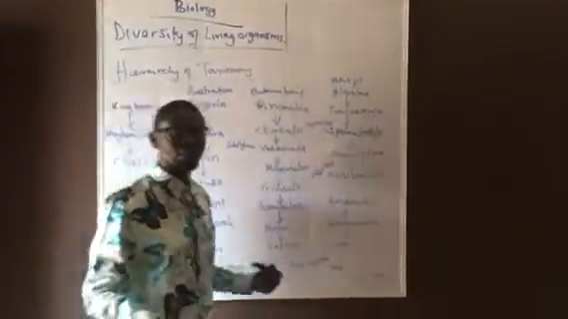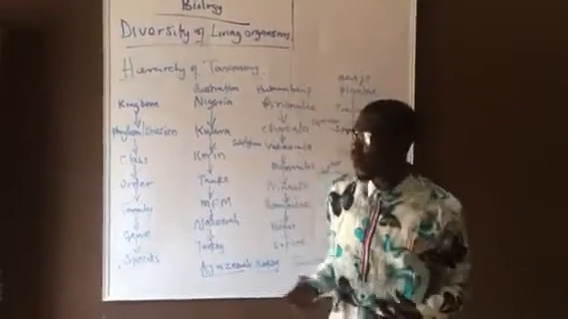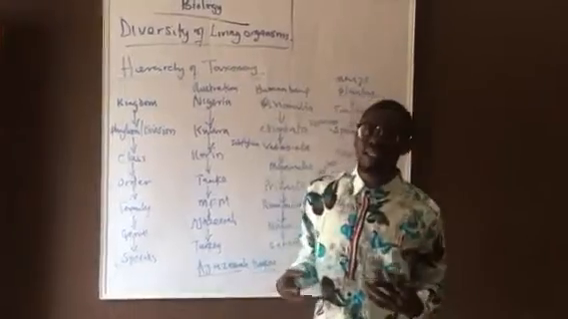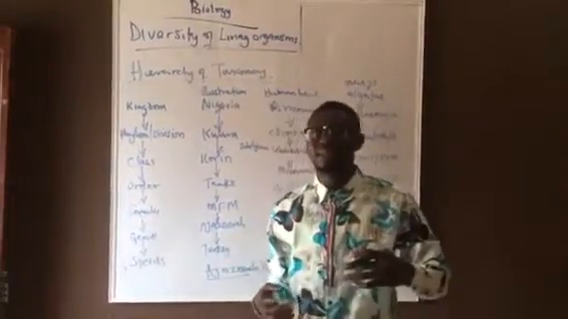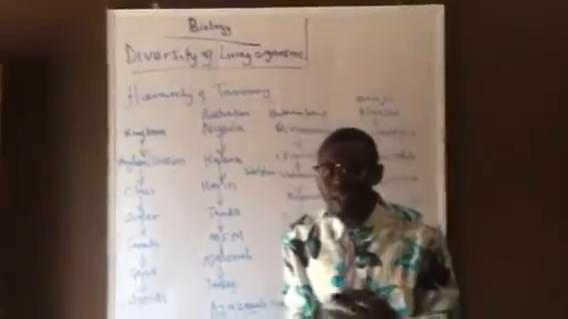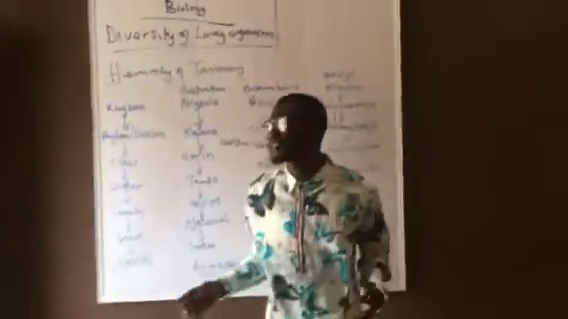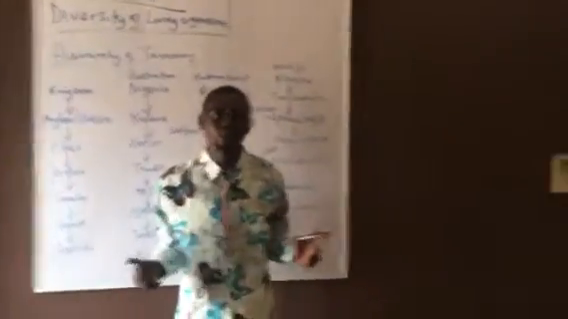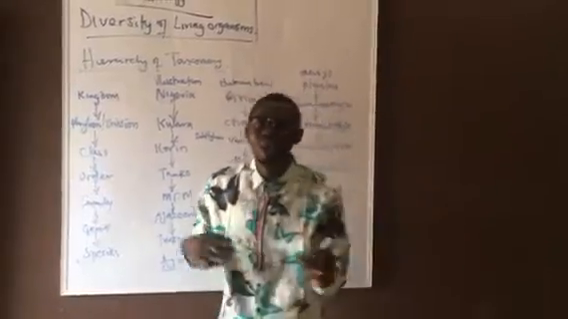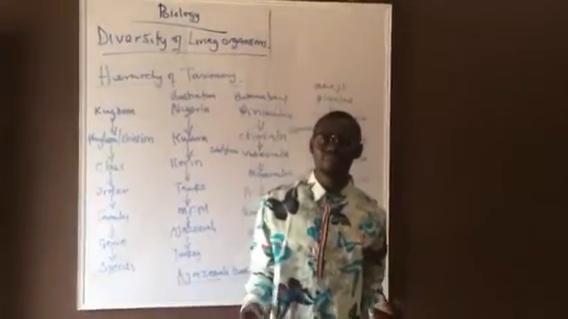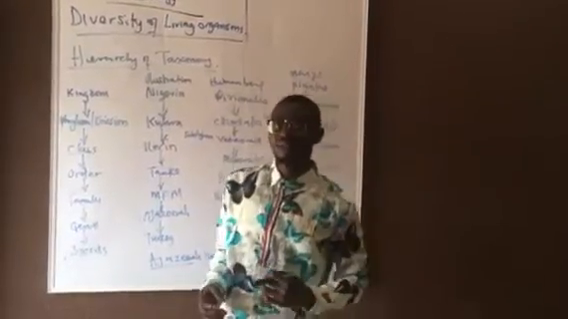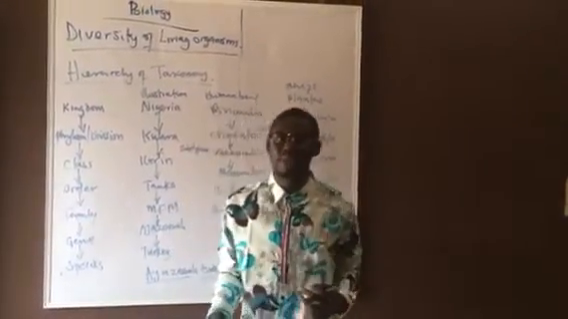So why do we classify living organisms? Why do we classify? The first reason for classification is to understand the characteristics, to establish the relationship between these organisms. To know the similarities, to know the differences, to know their characteristics, to know how they relate with each other. Number two is to know the evolutionary trend, the evolutionary advancement.